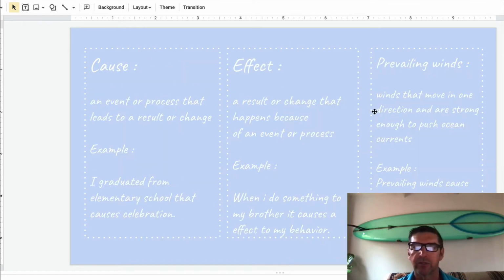I love it when you do your little charts like this. We have cause, an event that process. An example, I graduated from elementary school, that causes celebration. When I do something to my brother, it causes an effect to my behavior. Example, prevailing winds cause an effect to the ocean's currents.